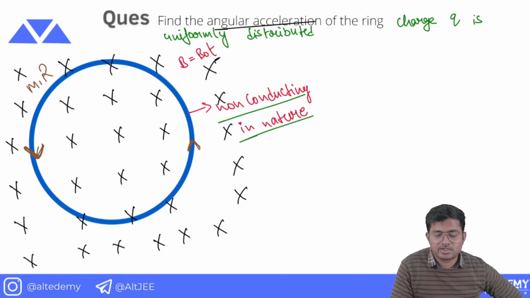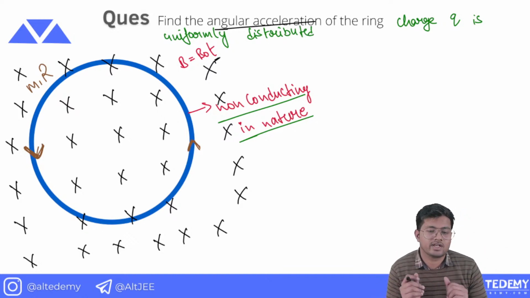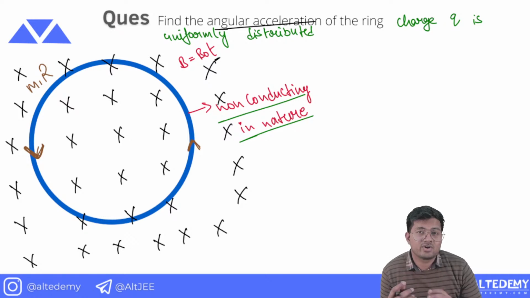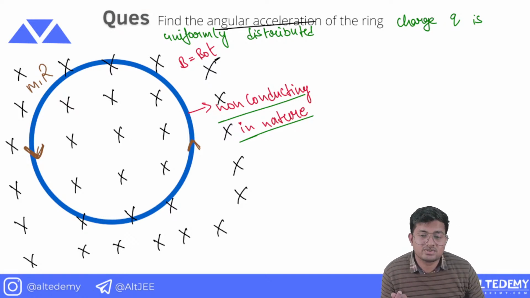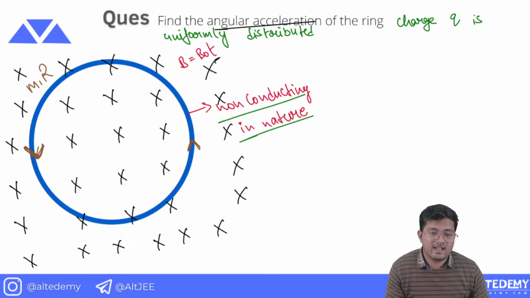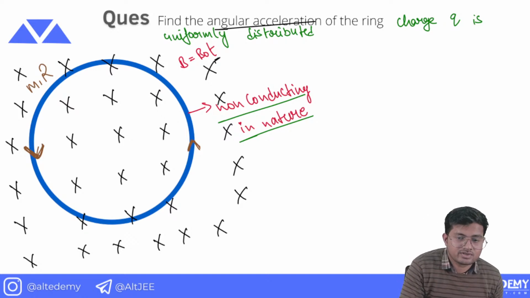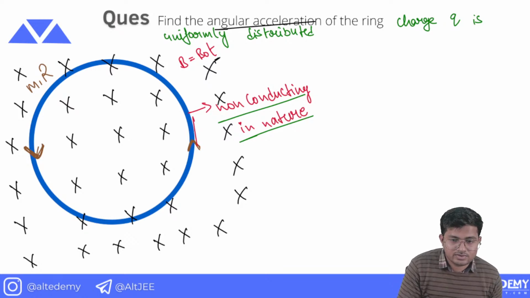Charge q has been uniformly distributed. Now the charge cannot move inside the loop because the loop is non-conducting in nature. It means that every position will experience a force. This will experience a force like this. Let me draw the direction of force. Force will act like this.